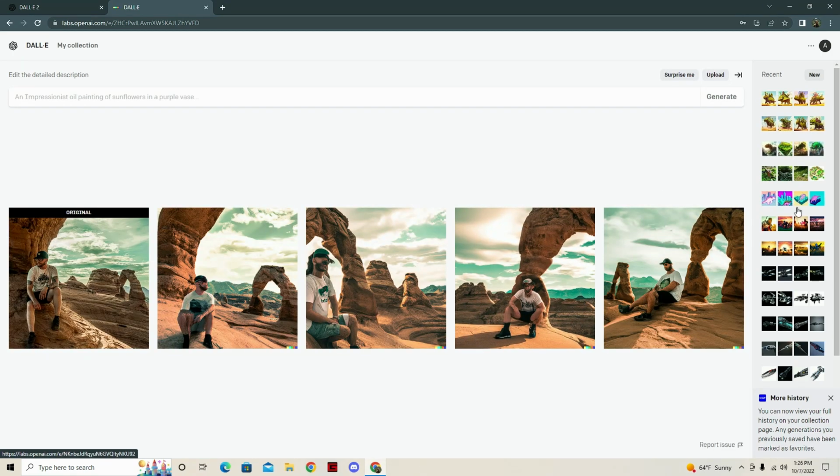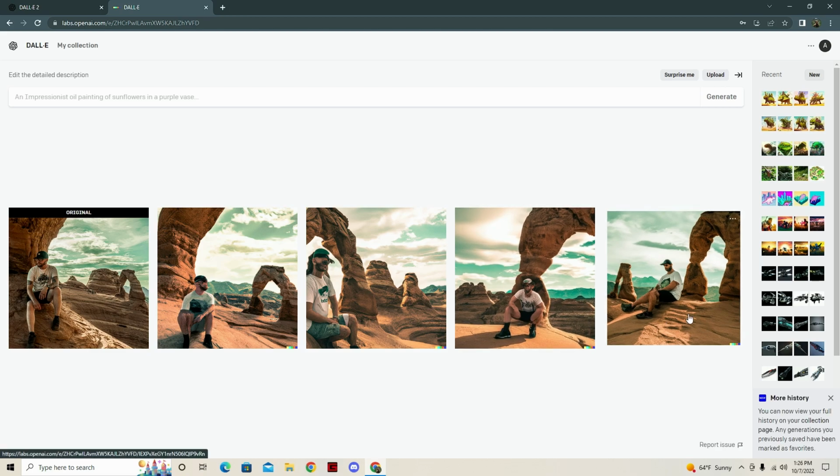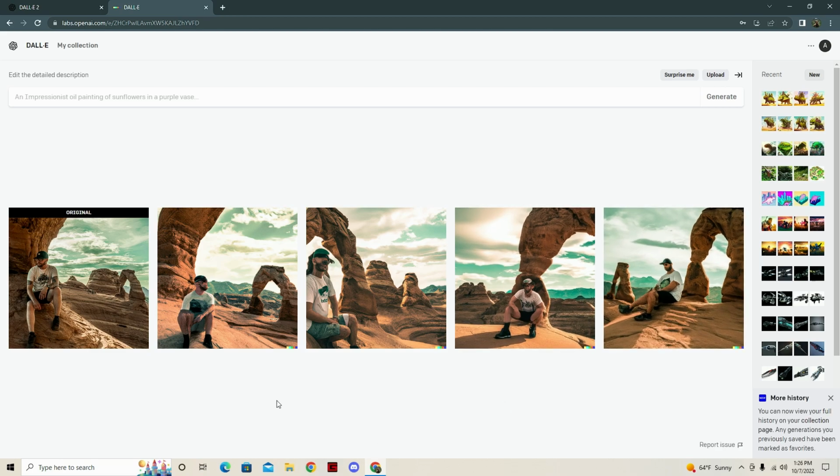You can see these are all the generations that I've done before on the right. Oh boy, it's cursed. It is just absolutely cursed. I like that it kept the arch in there, and I guess we're going to see how deep down the rabbit hole we can go.